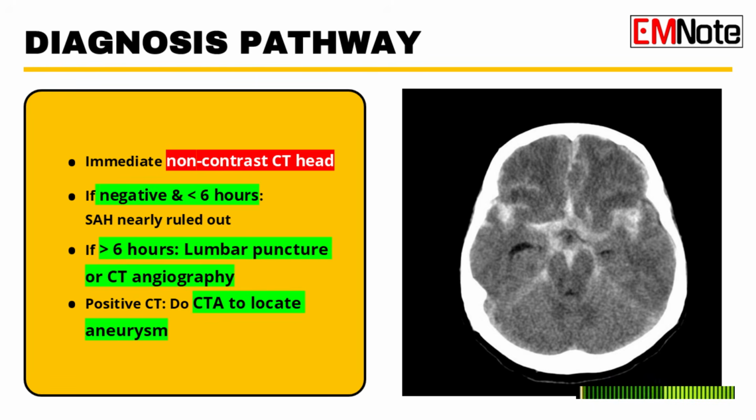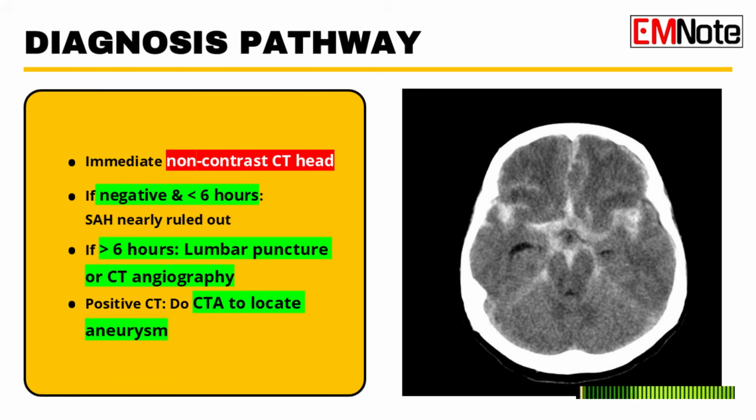Right, so if you're outside that 6-hour margin, the sensitivity of the CT starts to drop. The blood breaks down. So a negative CT after 6 hours is not enough. So you have to do more. You must proceed to one of two options, either a lumbar puncture, an LP, or a computed tomography angiography, a CTA. Let's talk about the lumbar puncture first.